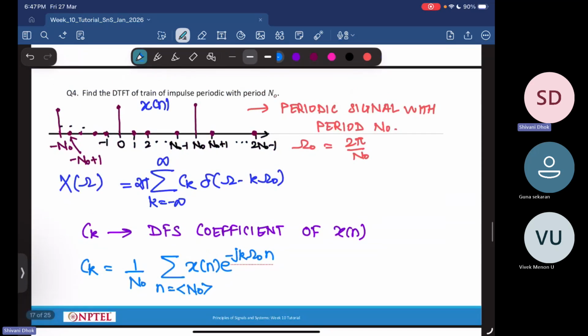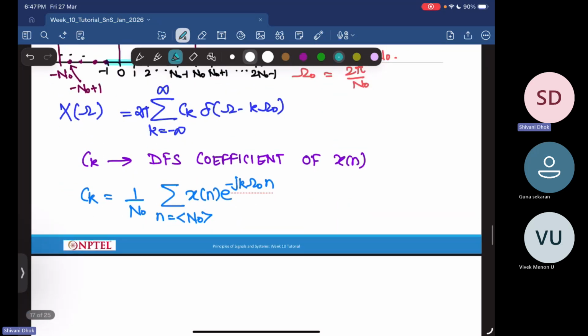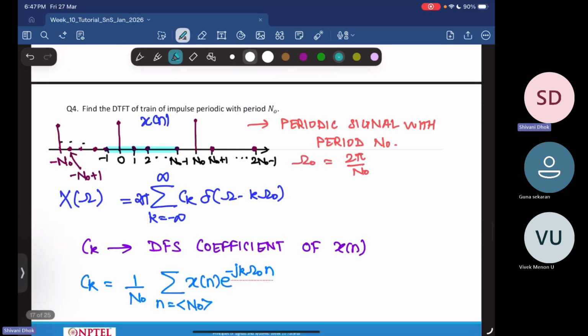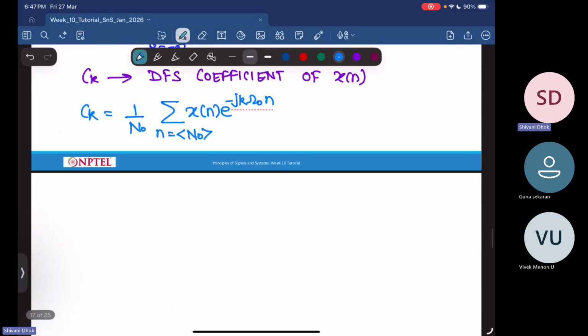Now let us take this interval, that is from minus 1 to n naught minus 1. So this is one period. So consider the period from minus 1 to n naught minus 1.